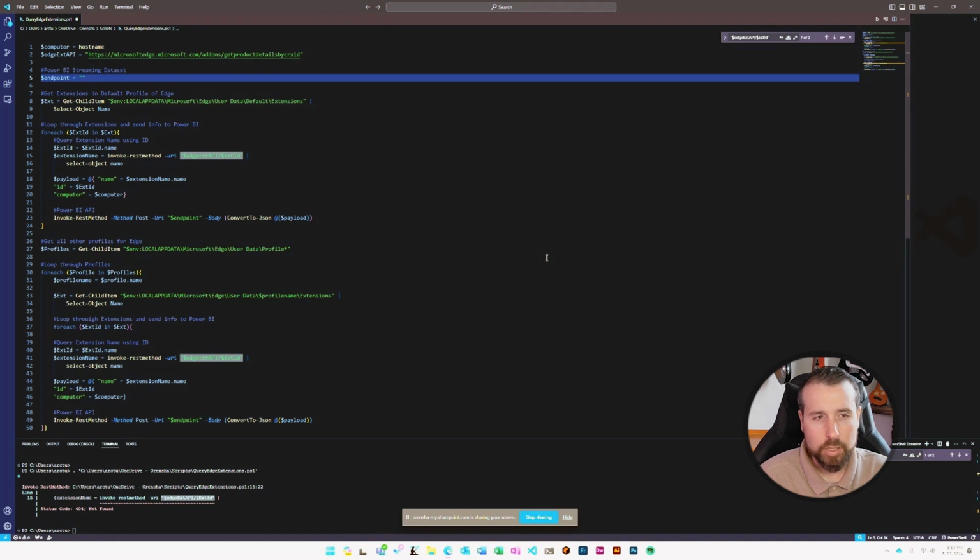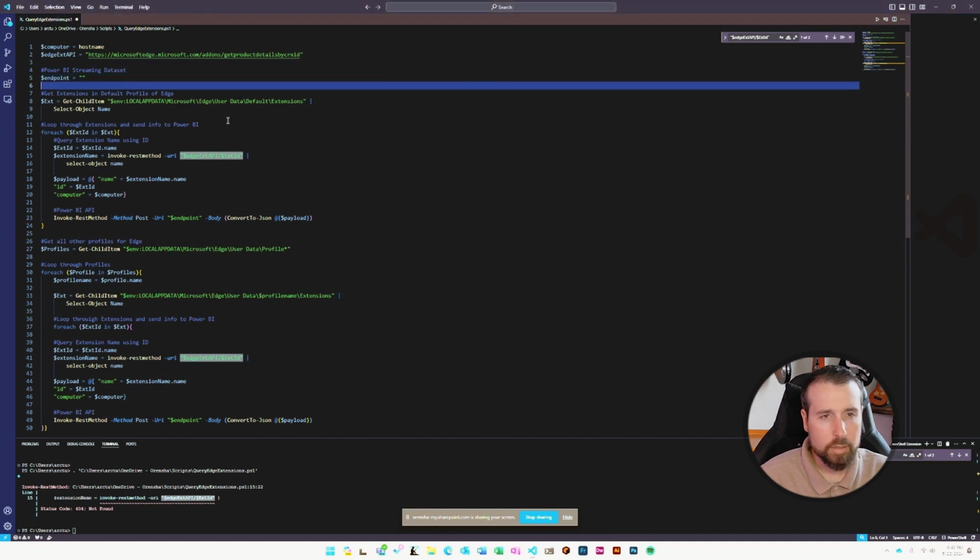And Intune really just didn't have the tool set to allow us to do this natively, so we went back to PowerShell and created a script to run against all of our computers, which we could do through Intune. And we then took that data and fed it back to a centralized dataset using a Power BI streaming dataset.